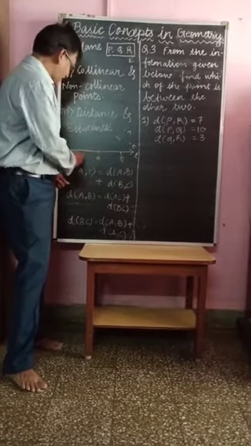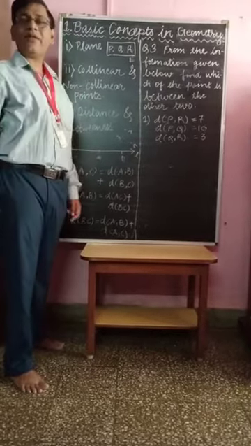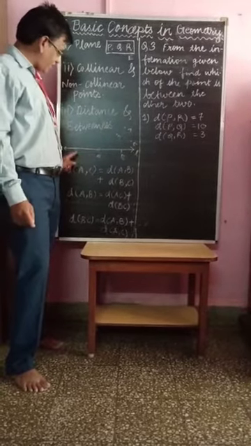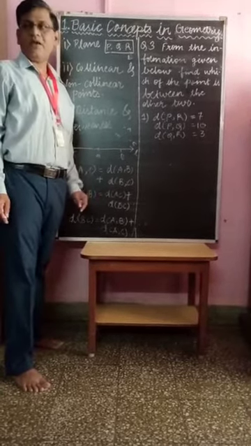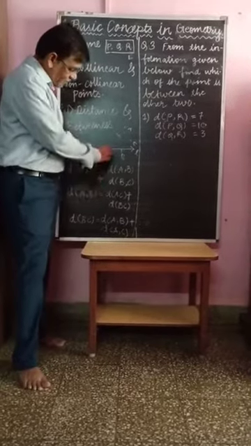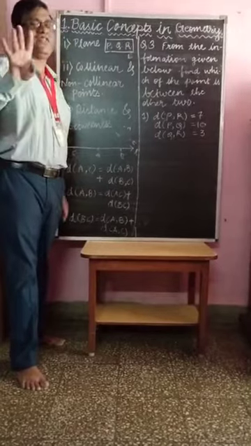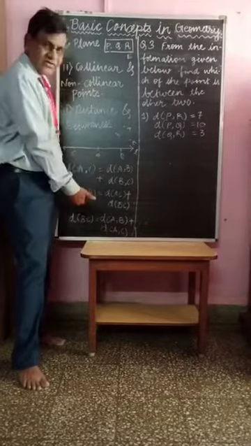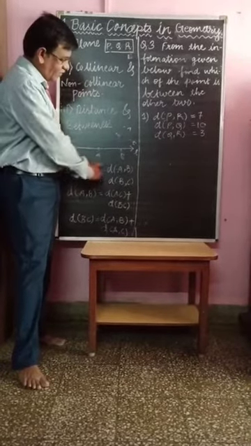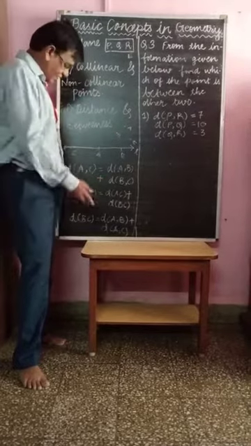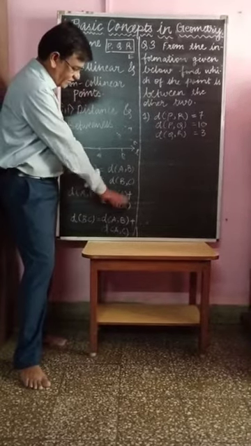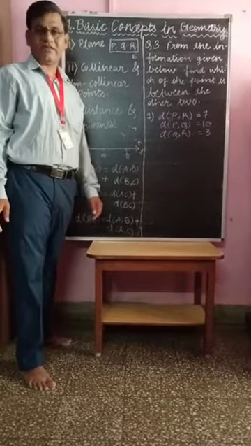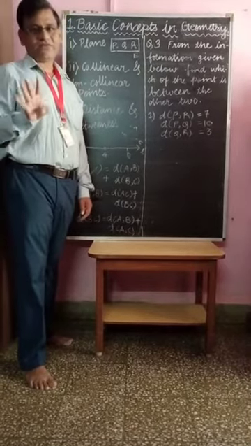And the third possibility is if point A is in between point B and C, then what happens? They are also collinear. Then you get the third formula, that is distance BC is equal to distance AC plus distance AB. So you get three situations. One condition is distance AC is equal to distance AB plus distance BC. Or the second condition is distance AB is equal to distance AC plus distance BC. Or the third condition is distance BC is equal to distance AB plus distance AC.